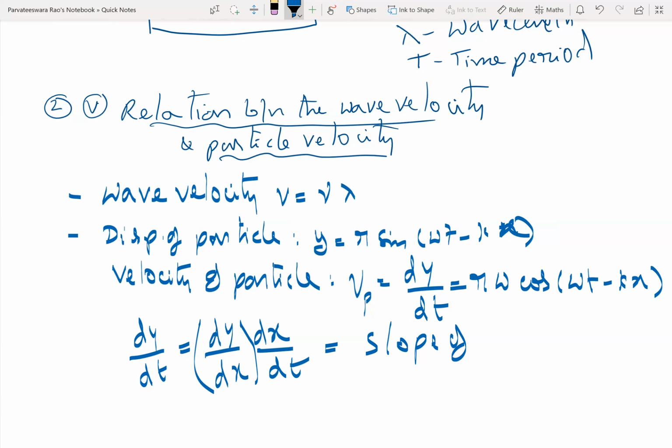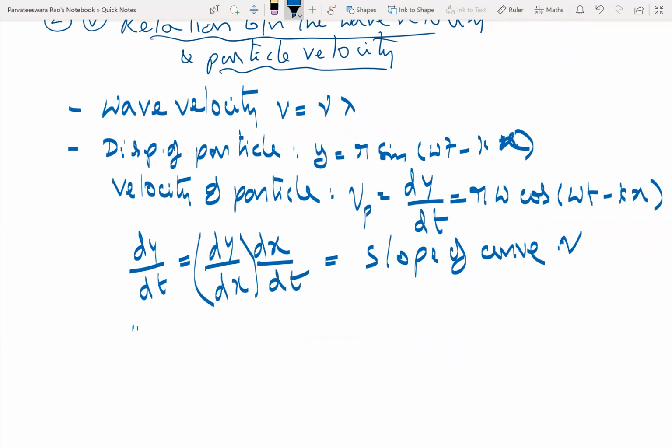Slope of the y-x curve. And dx by dt is nothing but the speed of the wave. So we will be getting speed of the particle is equal to minus v into slope of the curve. Wave, sorry.